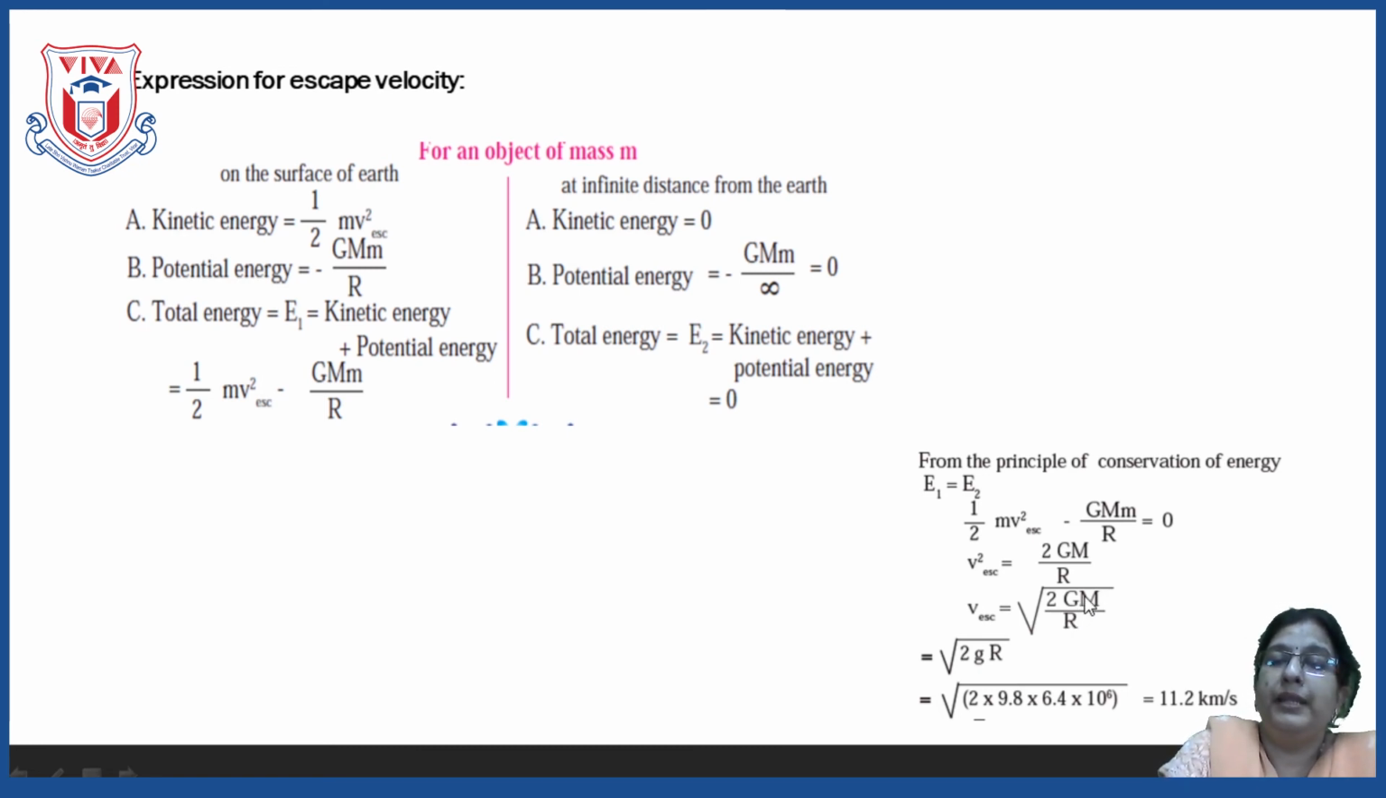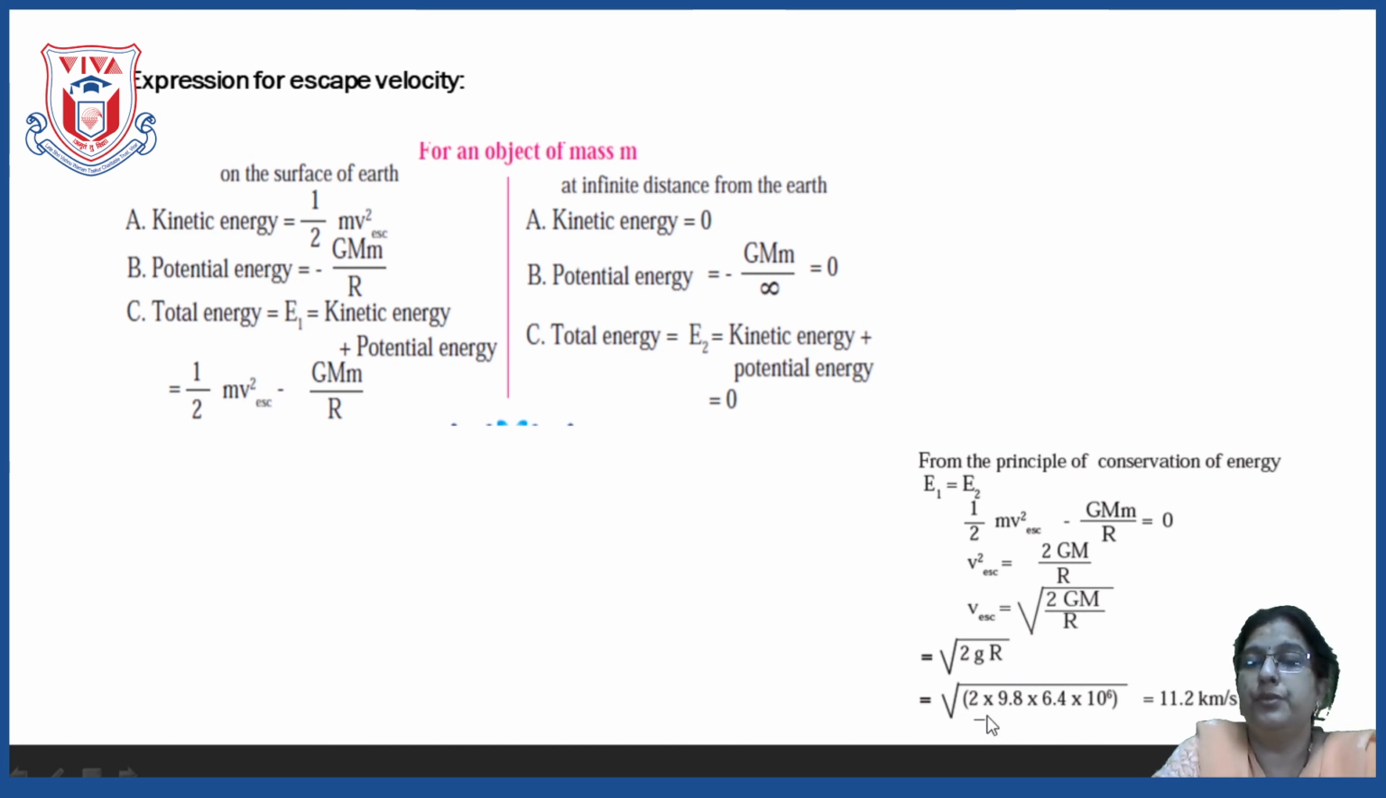But what are we going to do? We are going to multiply and divide by R. The formula for g, that is acceleration due to gravity, is GM upon R square. So, to get R square here, multiply and divide by R. Here R into R will be R square, and here only R will come. So GM upon R square is the formula for acceleration due to gravity. So we get the equation v is equal to under square root 2gR.